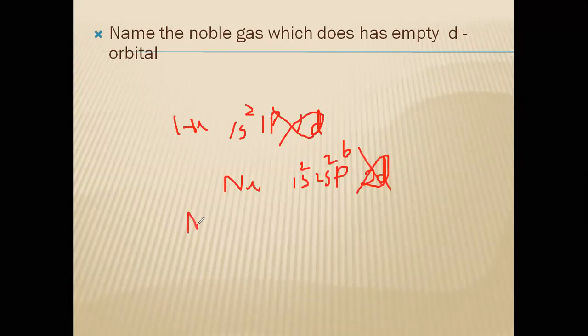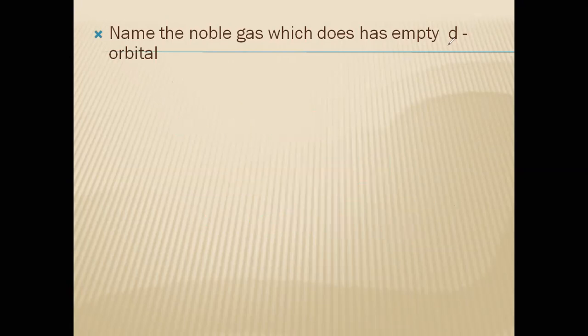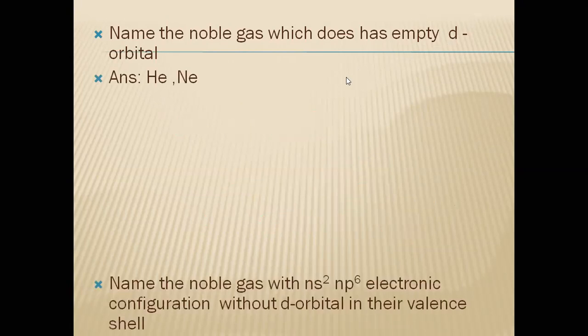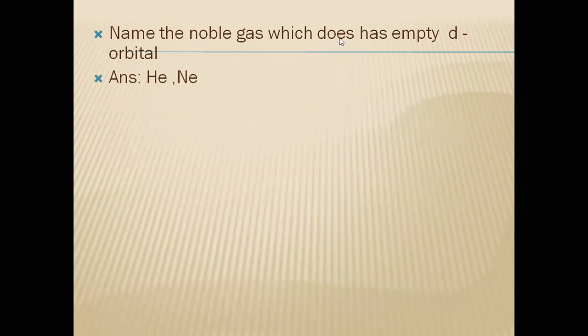The argon, if you consider, let's see here. Neon 10 over, then 3s2, 3p6, and 3d is there, may not have any electrons. 3d0 means empty d orbital is present over there in this case. Whereas helium and neon does not have any empty d orbitals. So answer is helium and neon.